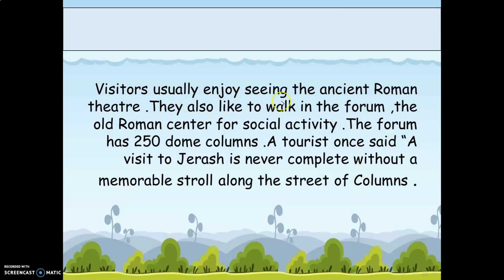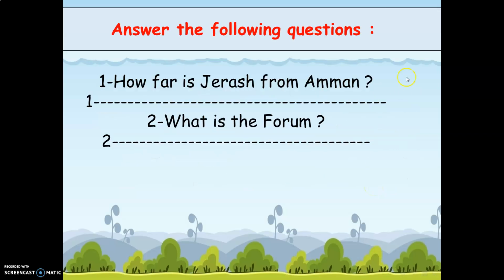Again, visitors usually enjoy seeing the ancient Roman theater. They also like to walk in the Forum, the old Roman center for social activity. The Forum has 250 domed columns. A tourist once said, "A visit to Jerash is never complete without a memorable stroll along the Street of Columns." Okay, columns. Now answer the following questions.